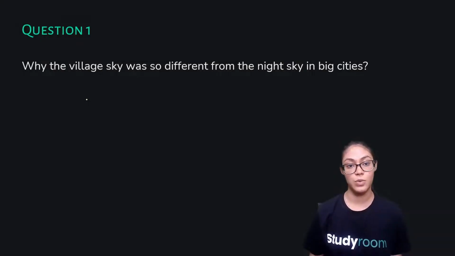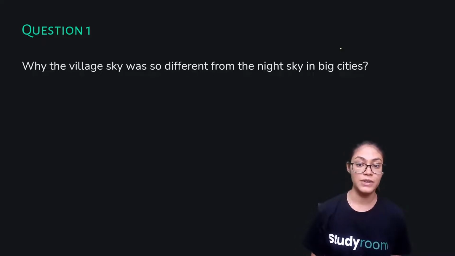Now, let's answer this question: why the village sky was so different from the night sky in big cities. You all must have noticed that the night sky in the big city is a bit different from the village sky, right? So, why is that? What is the reason behind it?